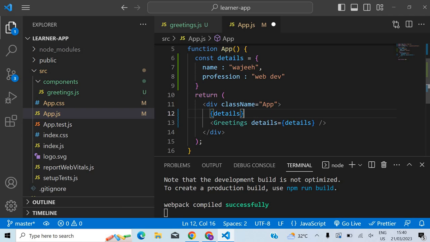It will be displayed, okay, because there's a div, so it will be displayed here.